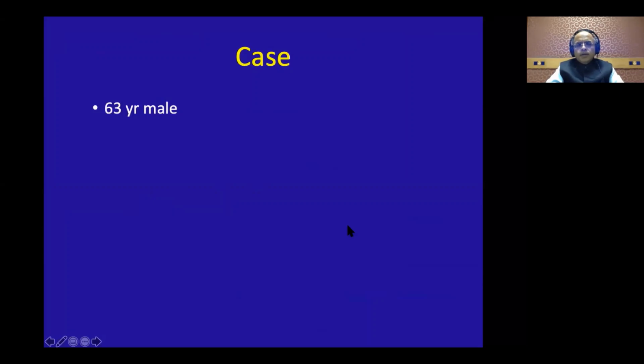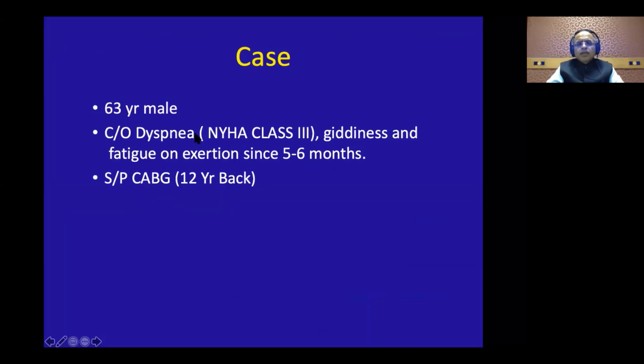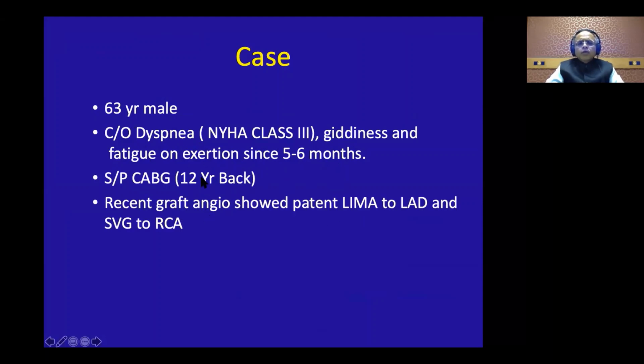Now let us look at another case. A 63-year-old gentleman with significant dyspnea, class 3, and also exercise-induced giddiness and fatigue for the last 6 months. He had a CABG done 12 years back. Obviously, with new onset of symptoms in a patient with 12-year-old CABG grafts, and that too venous grafts, the cardiologist asked him to go for a graft angiogram. The catheter angio showed a patent LIMA to LAD and a patent SVG to RCA. These were the only 2 grafts which were put 12 years back.